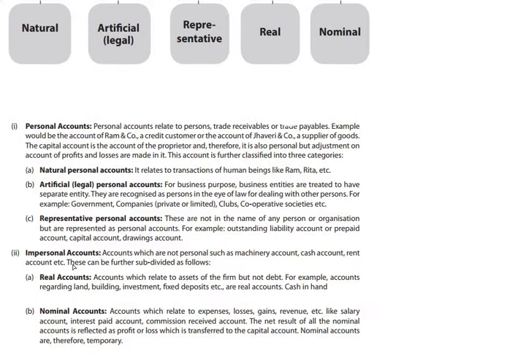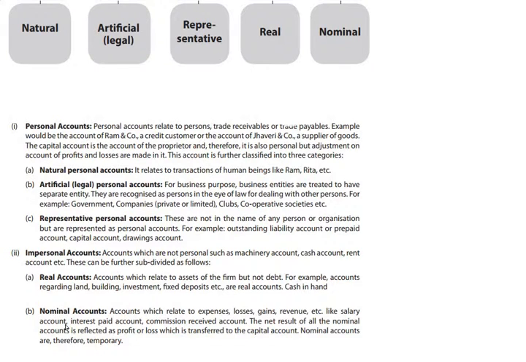Second account, real account. Real account basically represents assets account. In the business, there could be two cases: either an asset is coming into the business or an asset is going out of the business. So the applicable rule is debit what comes in and credit what goes out. If an asset is coming into the business, we will debit it, and if an asset is going out of the business, we will credit it.